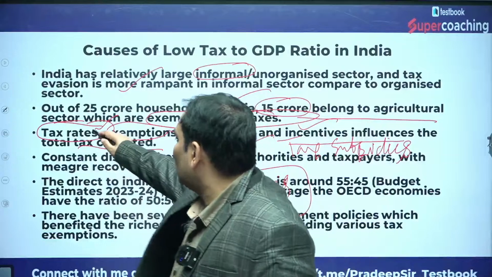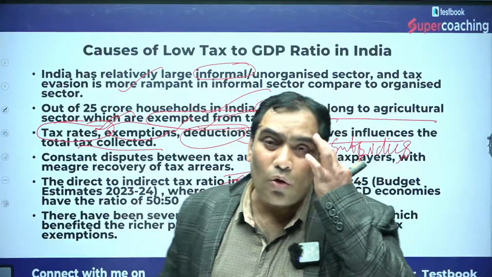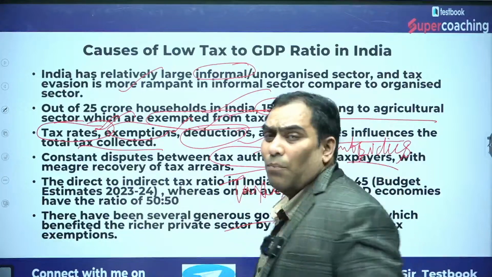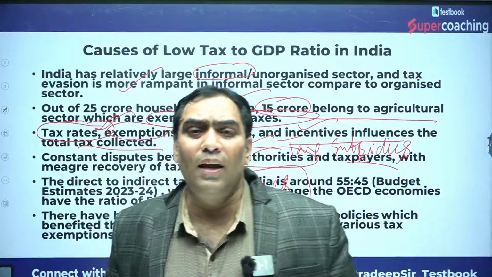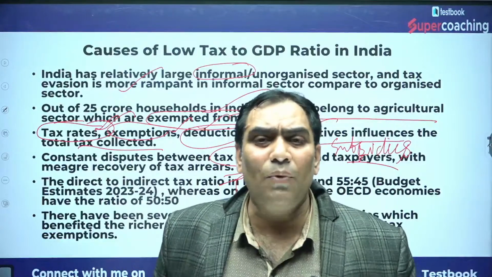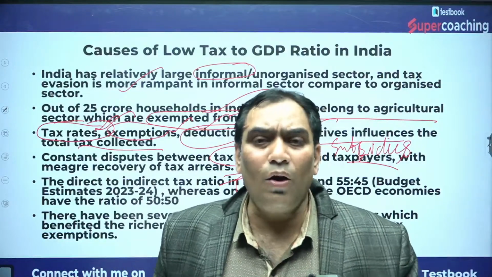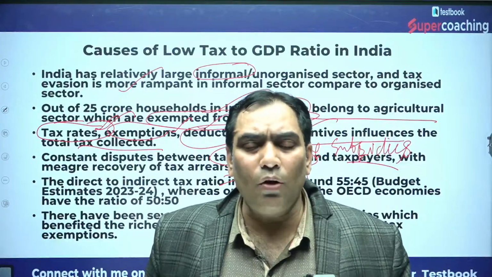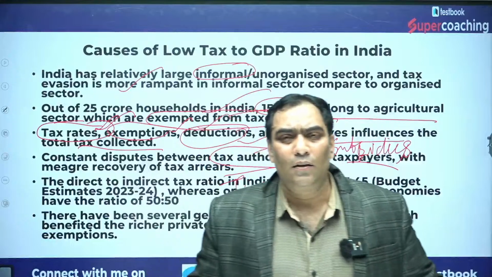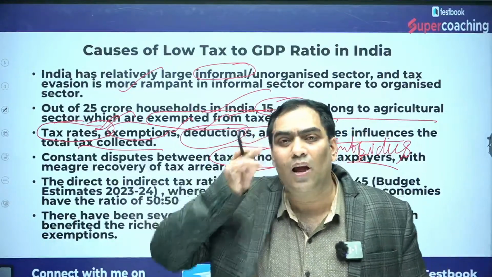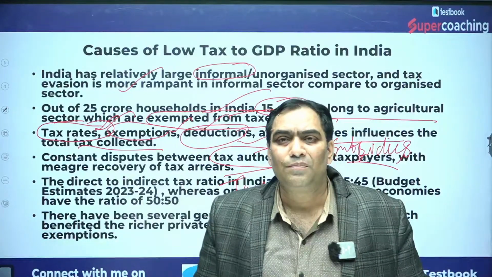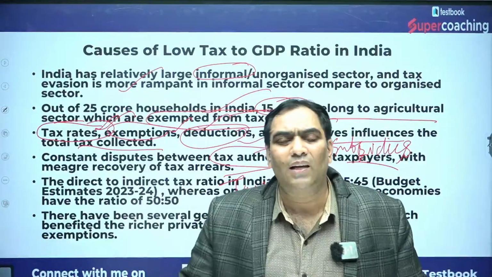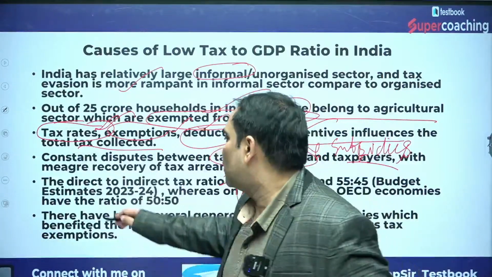So that is also the reason. Another reason is the constant dispute between the tax authorities and the taxpayers, because the tax system in India is complex. The ordinary man cannot understand the provisions of taxes. Because of that, there is frequent conflict between the tax authority and the taxpayers, and because of that, the tax collection of the government is going to reduce.